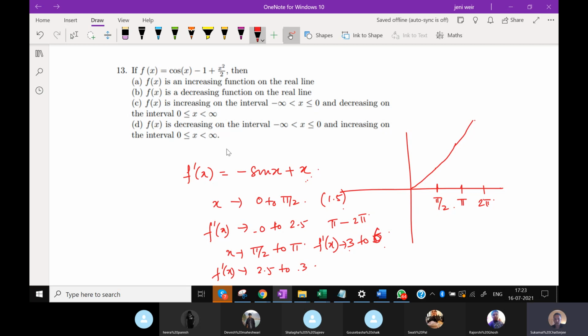So that means the derivative of f x is positive all along. f dash x greater than 0 means f x is an increasing function. f dash x less than 0 means f of x is a decreasing function. This is the definition of an increasing or a decreasing function. So all along x greater than 0, f dash x is always greater than 0, so f of x will be increasing.